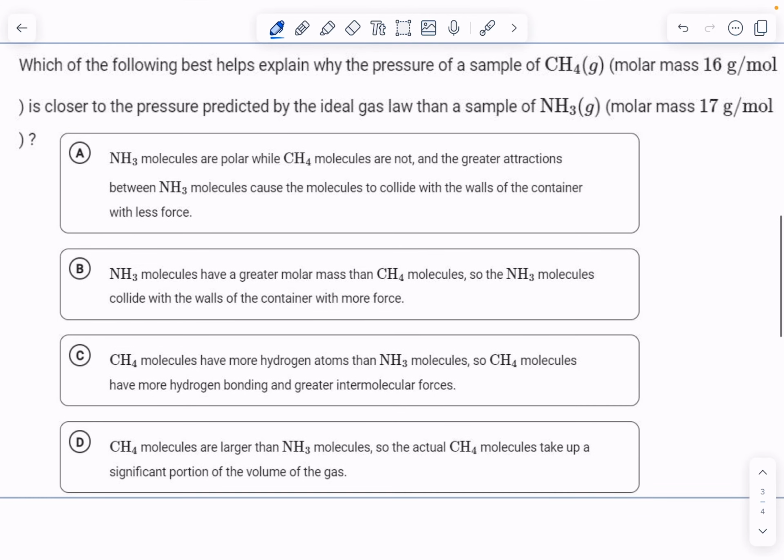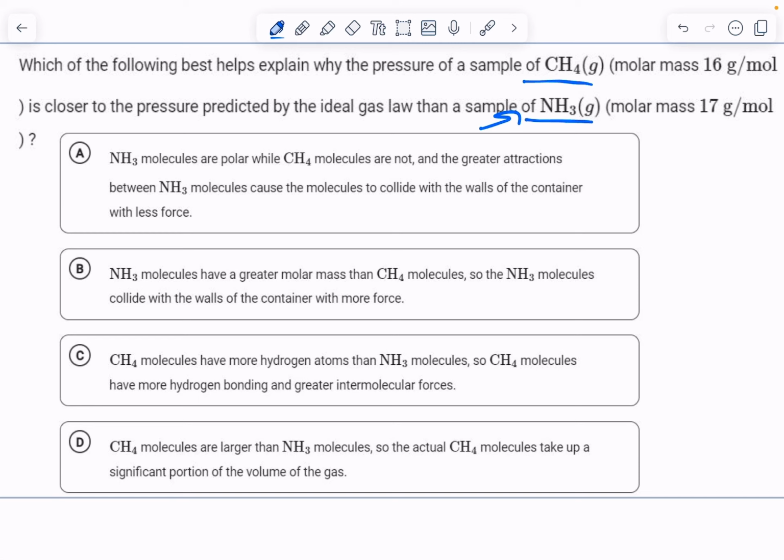Okay, looking at another question: which of the following best explains why the pressure of a sample of CH4 is closer to the pressure predicted by the ideal gas law than NH3? So CH4 is more ideal than NH3. That must mean that NH3 is going to have stronger attractive forces than CH4. So we'll see if there's an answer choice that goes along with that.